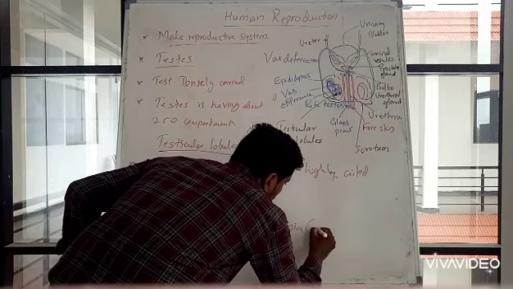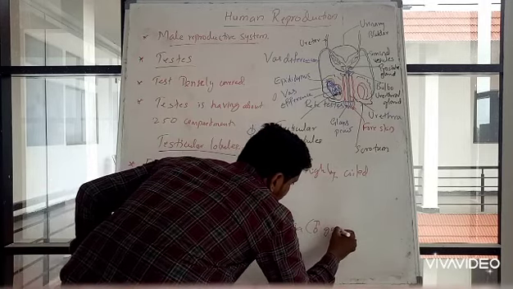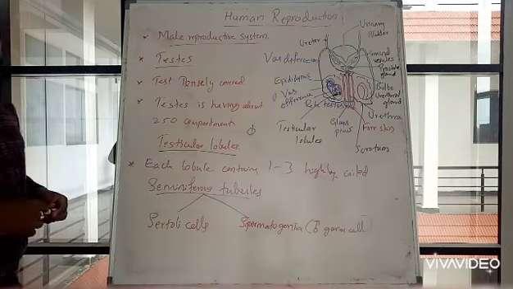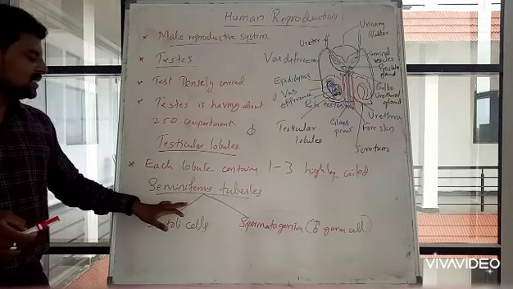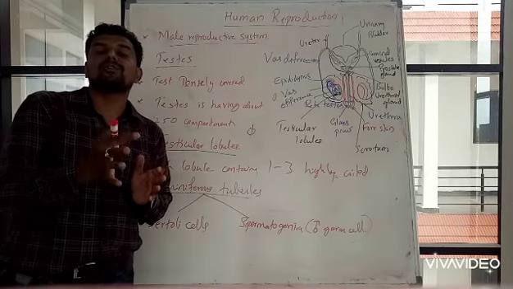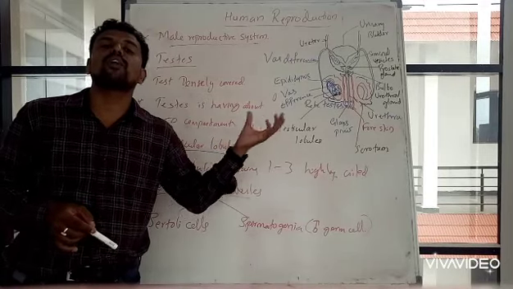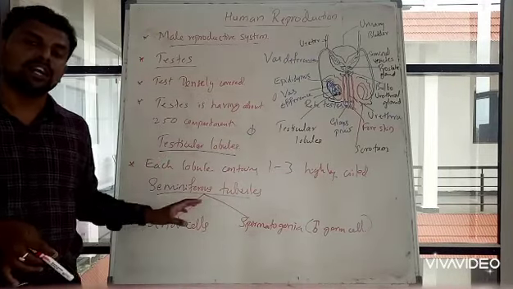Inside the seminiferous tubules, spermatogenesis takes place and functional sperms are produced.